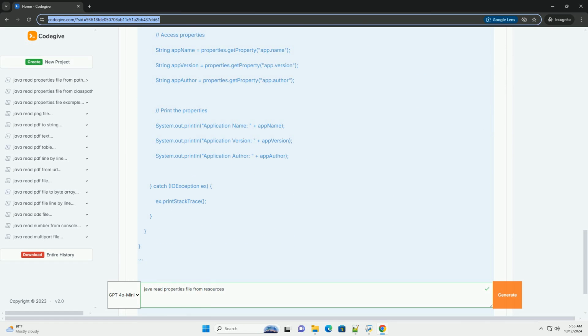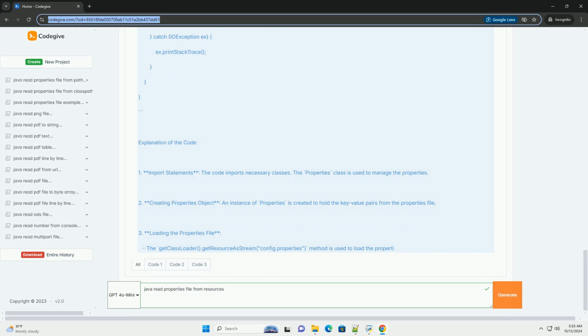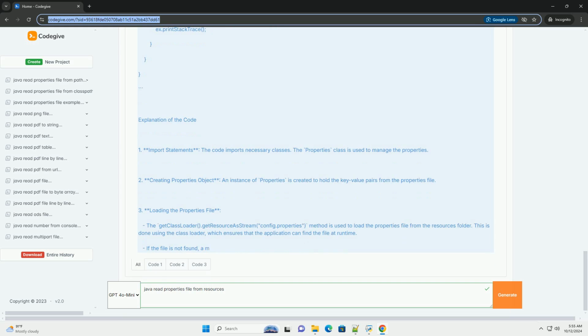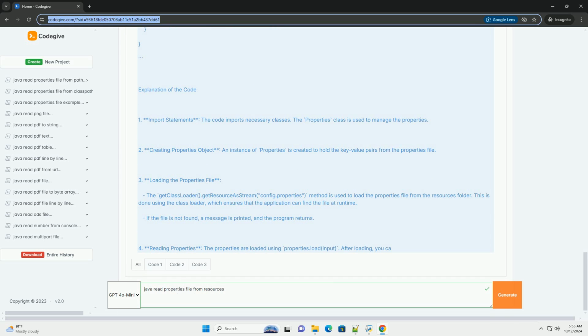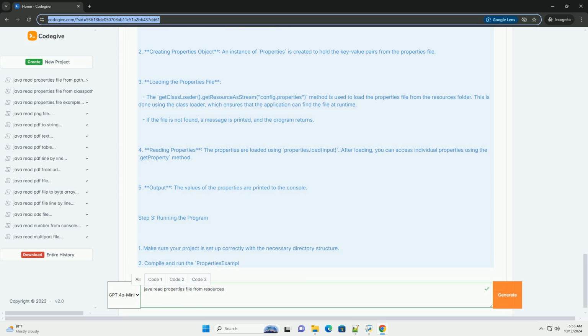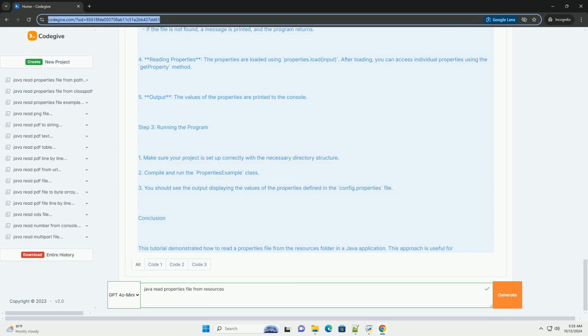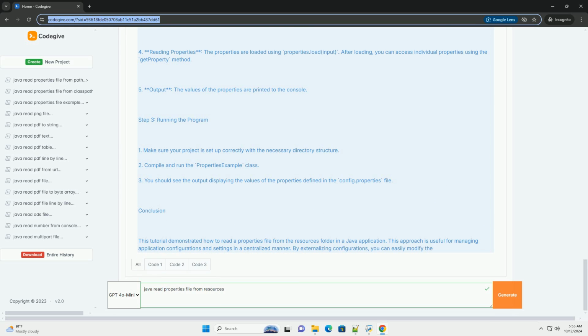Step 1, create a properties file. Create a properties file named config.properties in the src/main/resources directory of your Java project. The structure of your project should look something like this. Here's an example of what the config.properties file might look like.